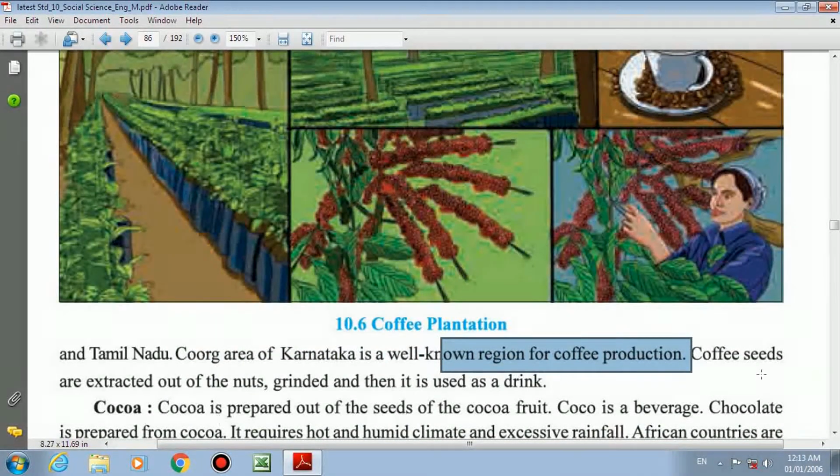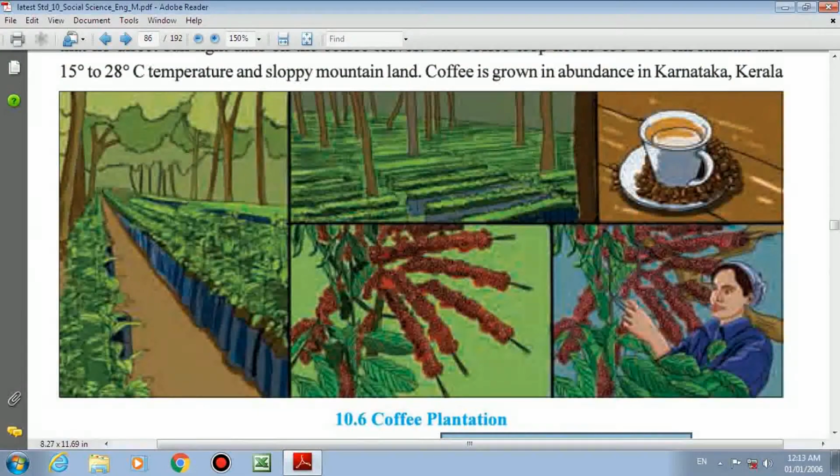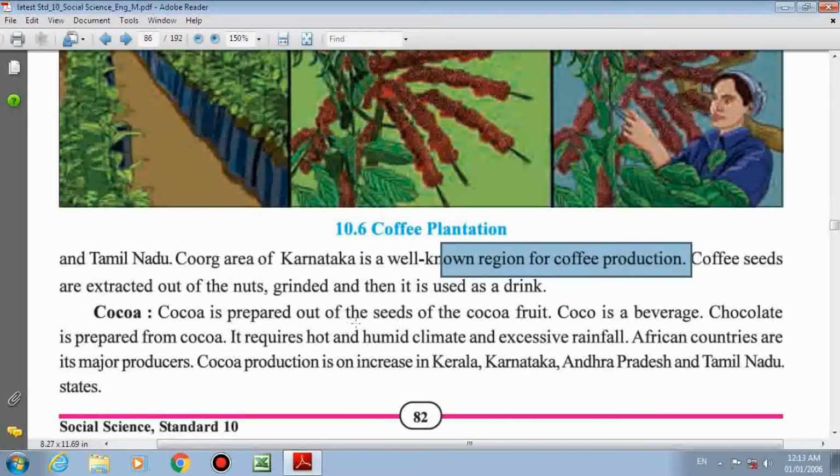And coffee seeds are extracted. See, here we have to extract the seeds from the nuts, grind and crush them, and then it is used as a drink. Okay, you are able to see the photographs of coffee plantation. All this is information you have to remember.